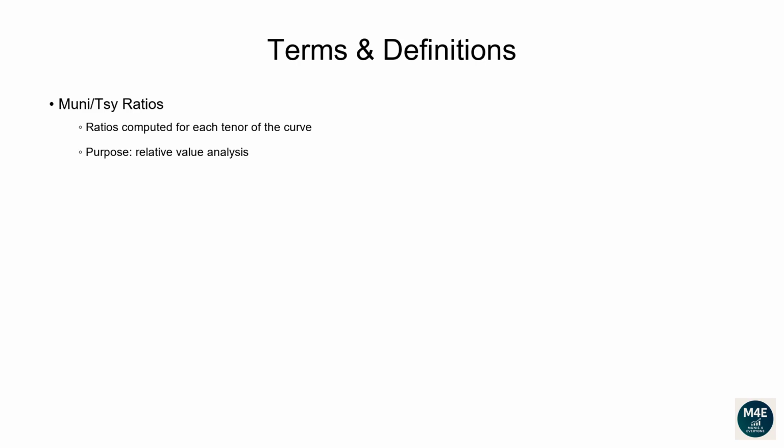Why do we compute ratios? They are one way portfolio managers and traders measure the relative value between municipal bonds and treasuries. Treasuries are the risk-free benchmark, backed by the US government. Munis are obligations issued mostly by states and cities. Therefore, professionals want to know, am I getting enough extra yield in munis compared to risk-free treasuries? If, for example, the 30-year ratio is 100%, that means the 30-year tax-exempt muni yield is the same as the 30-year treasury yield. However, the treasury yield is taxed, whereas the muni yield usually is not. Hence, in this case, you'd be better off holding a muni bond.